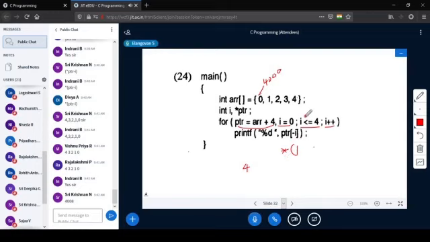Then again the loop is incremented. I is getting incremented, so I becomes 1. So we have 4008 in PTR. So here 4008 minus 1 means 4006. As far as pointer decrement is concerned, when I am decreasing 1, it will move to the previous location, 4006. So the value at the address 4006 is 3. So that is how it will get printed as 43210. Fine. Yes. Next.